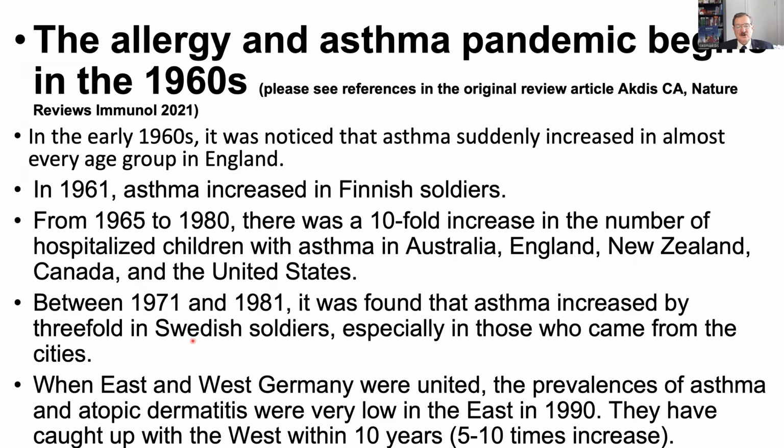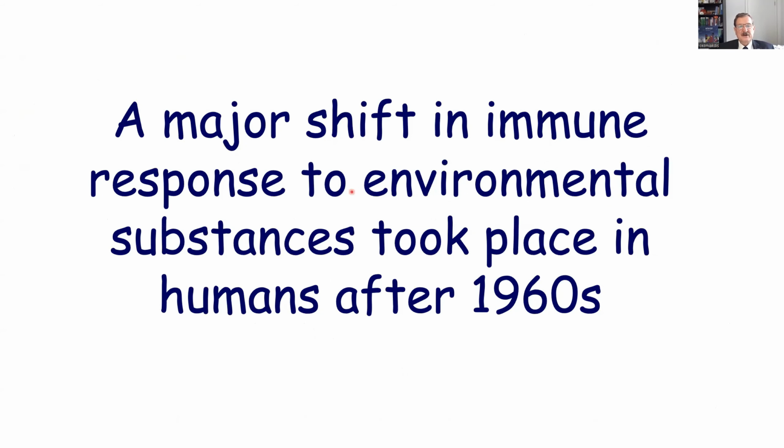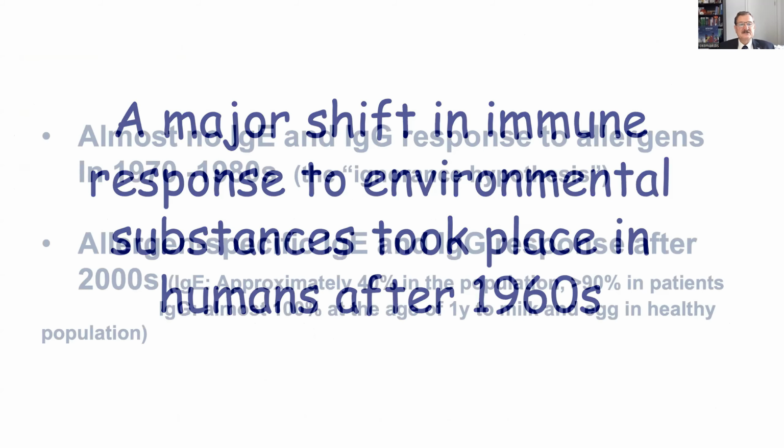When East and West Germany were united, in East Germany, the prevalence of allergic diseases, atopic dermatitis and asthma, was in the range of 1.5%, which increased to 10% within 5 to 10 years, and to the rates of West Germany.